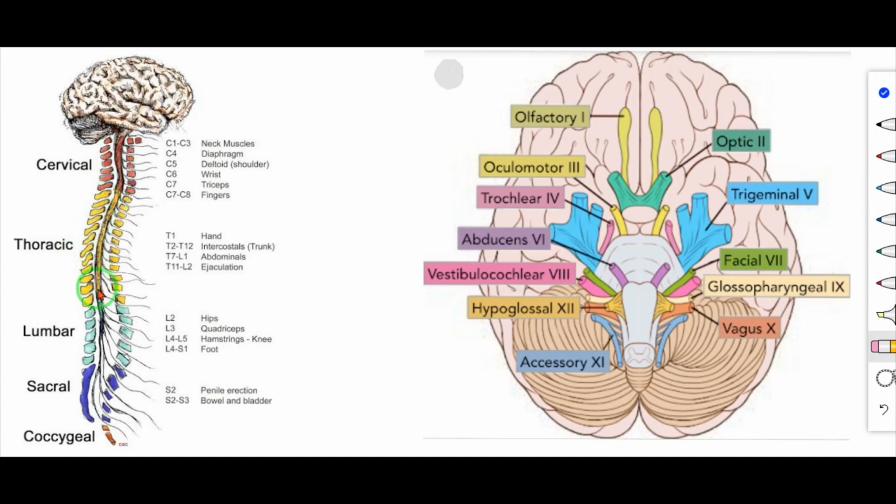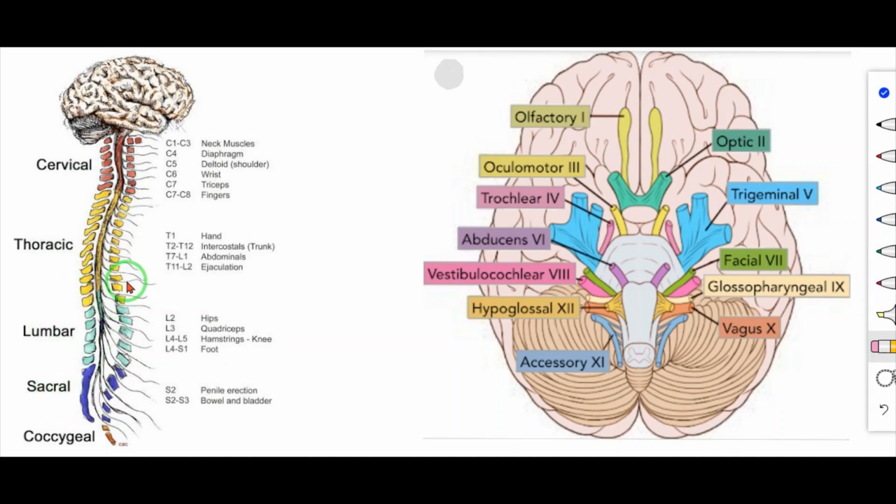And next one is the lumbar region. In the lumbar region, how many pairs? 5 pairs of nerves are there. And in the sacral region, 5 pairs of spinal nerves. And in the coccygeal region, only 1 pair of nerves. So totally 31 pairs of spinal nerves are present: cervical region, thoracic region, lumbar region, sacral region and coccygeal region.